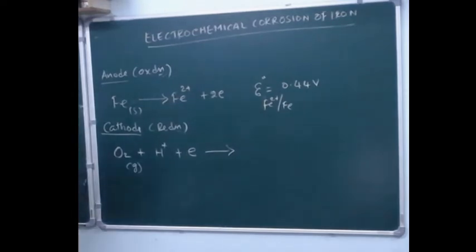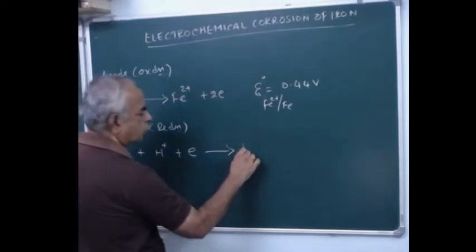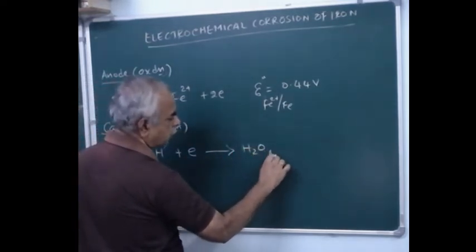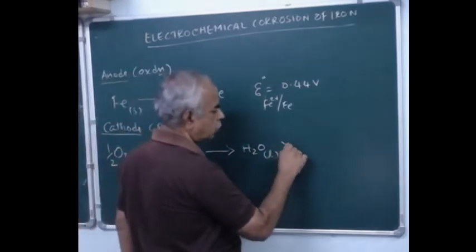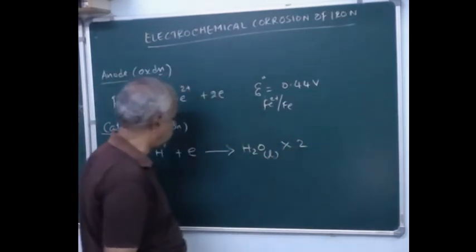That is, H2O, that is water formation, H2O as liquid. Now we have to balance this. You can put a half O2. Now it is balanced. But this is a non-stoichiometric equation, that is, not proportioned. So it should be converted into a stoichiometric equation by multiplying by 2.